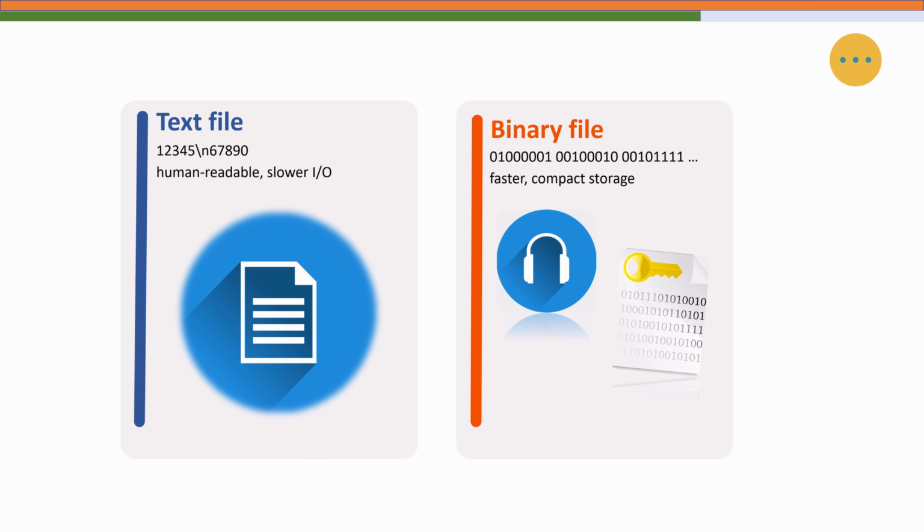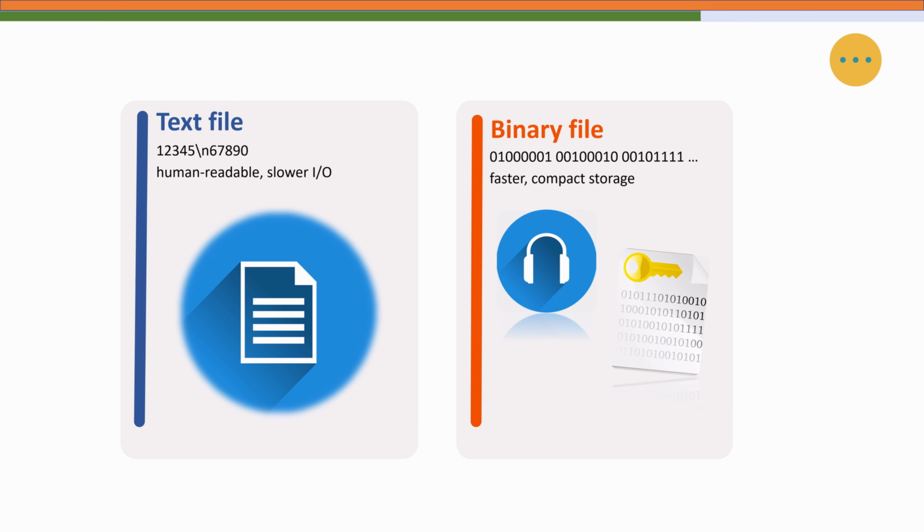So the main reason for using binary files is speed. When we store or read data as text, every number must first be converted to characters, and when we read it back, it has to be converted back into numbers. Imagine a 32-bit integer, so converting it into characters and then parsing it back each time introduces processing overhead.